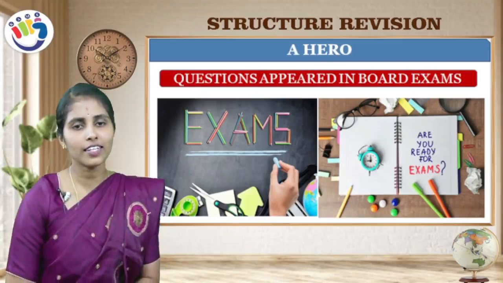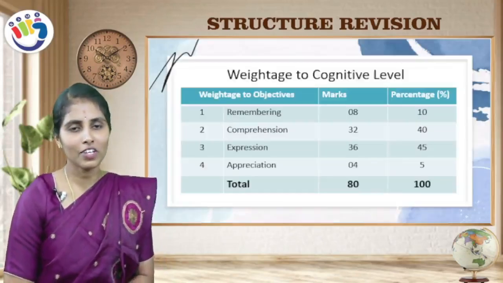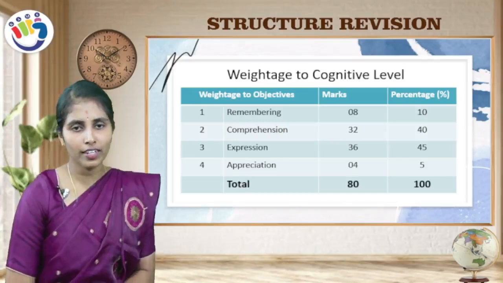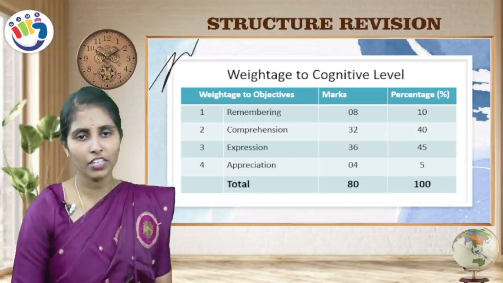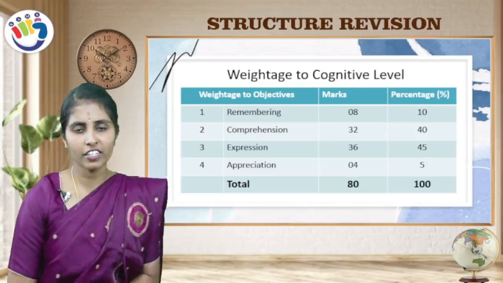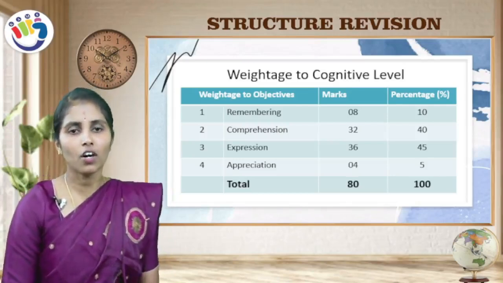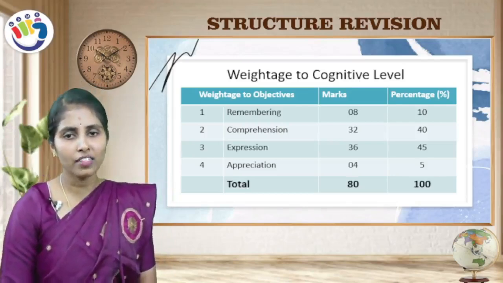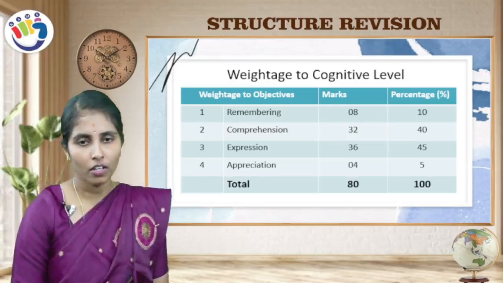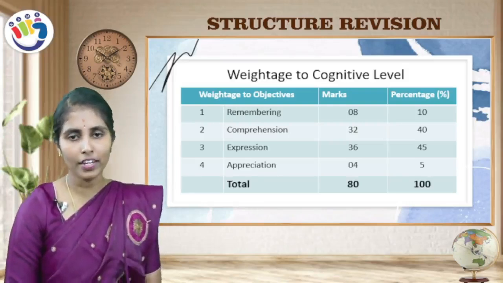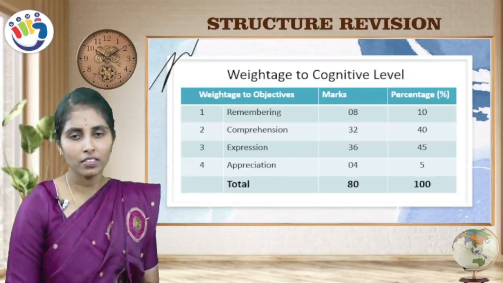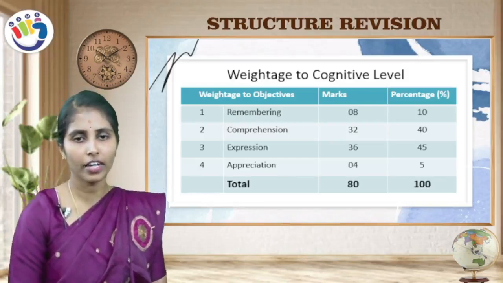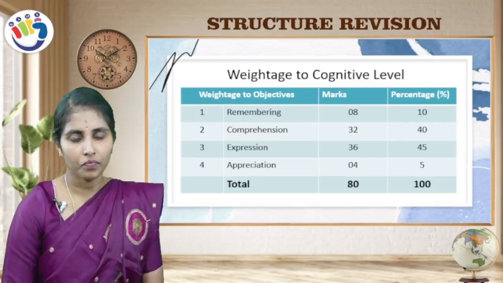Now children, let us move to the exam point of view. Before that, let us see the weightage of your question paper. Weightage to cognitive level: objectives, marks and percentage you have to observe. For remembering, you will get 8 marks. That means 10% of the questions you will get from remembering.